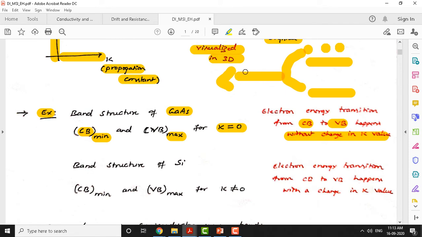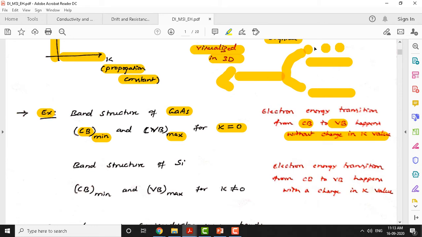How much energy do they give? That is nothing but the difference of these energy bands. Suppose I call the upper energy band EC and the lower valence energy band EV. EC minus EV, the energy difference between them, is the amount of energy the electron releases in the form of light.